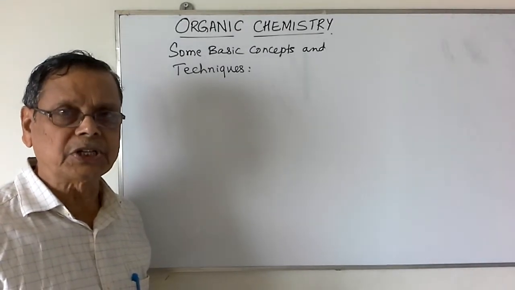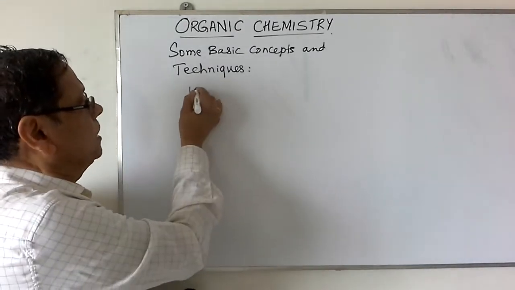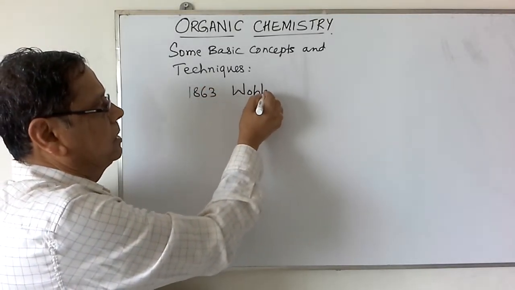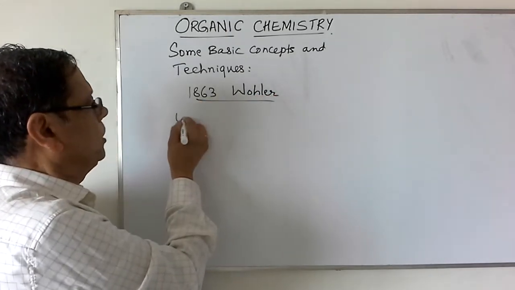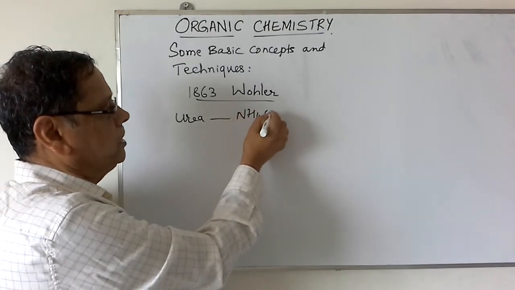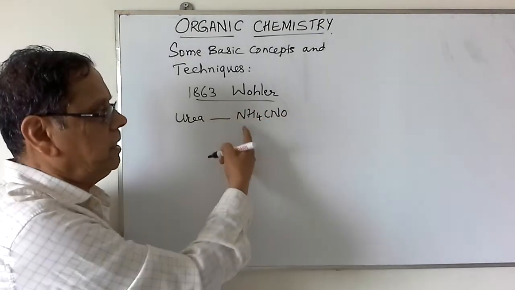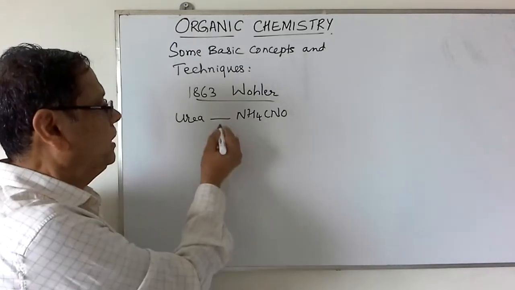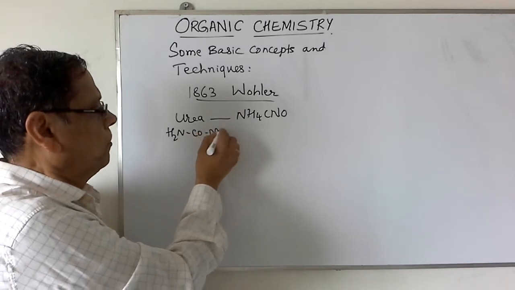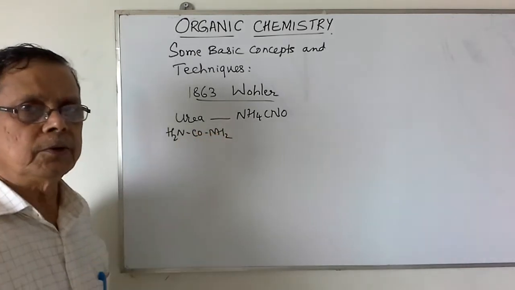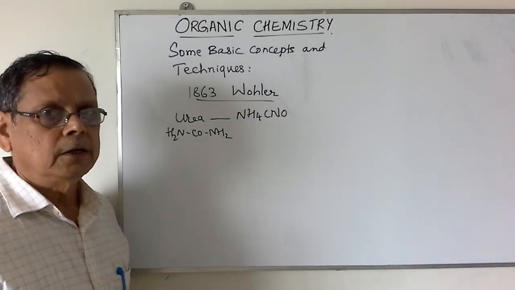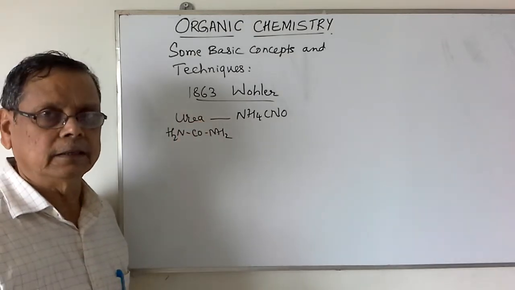But in the year 1863, when the person by name Wöhler synthesized the organic compound urea by heating ammonium cyanide, NH4CNO. Ammonium cyanide is an inorganic compound, but on heating we get this urea with the formula NH2CONH2. From then onwards, it was observed that organic compounds can also be synthesized in the laboratories. So that is the basic of that organic chemistry.